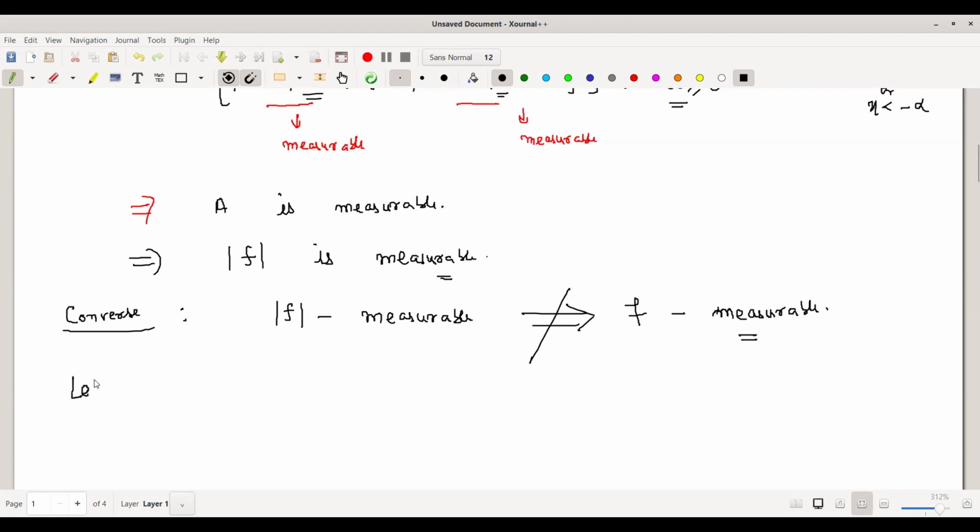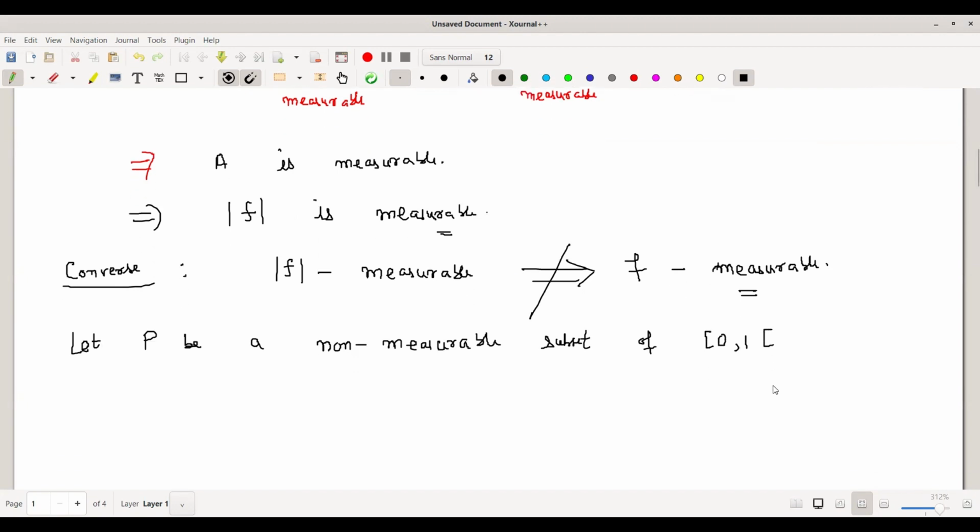So let P be a non-measurable subset of the semi-open interval [0, 1). We call this set E, say. So now define a function.